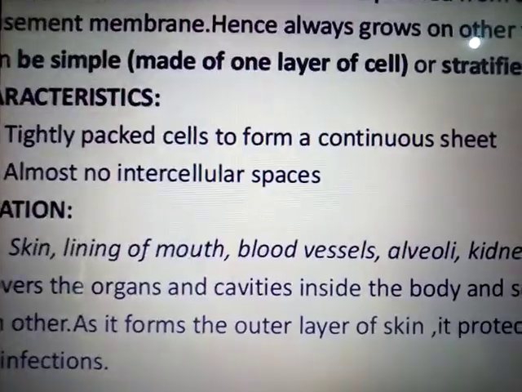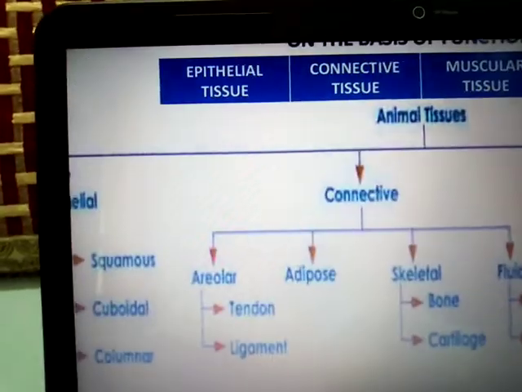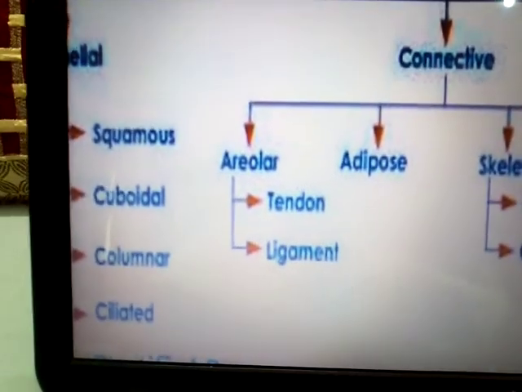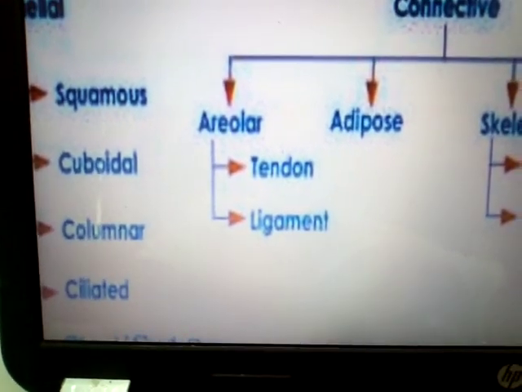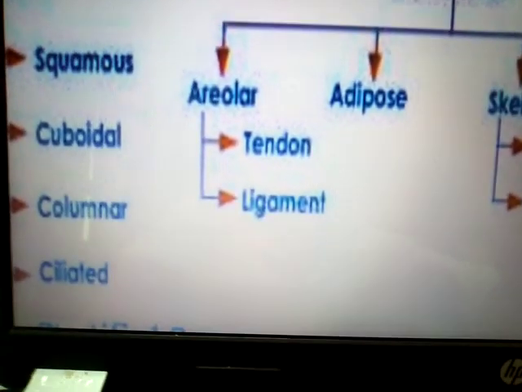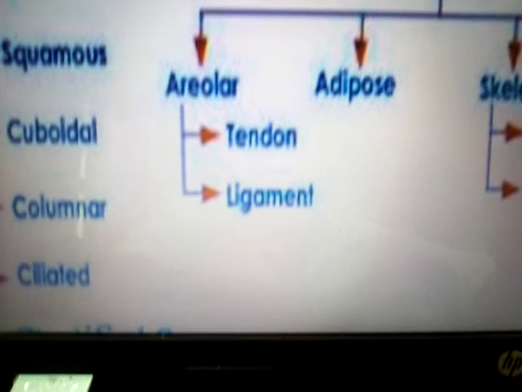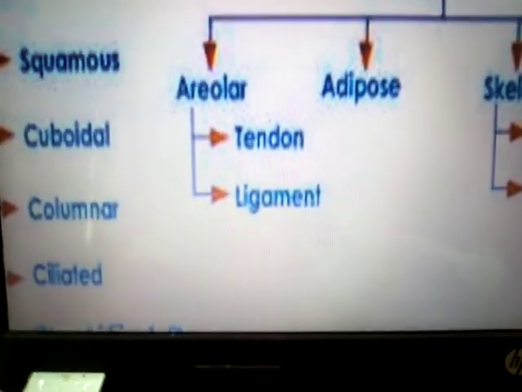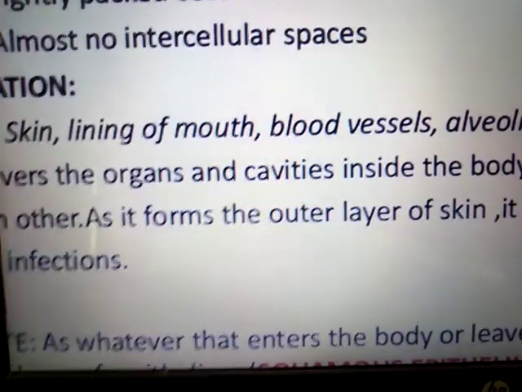Just one minute before going to the slides. It may be squamous, it may be cuboidal, it may be columnar, and it may be ciliated, and one more type, that is the stratified epithelium tissue. Now come to the next slide.